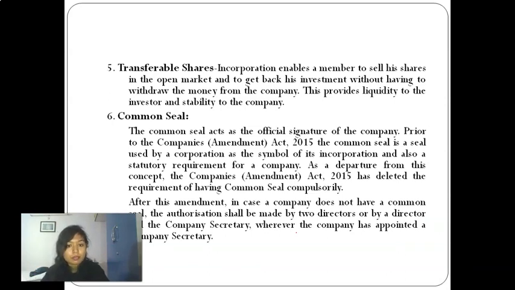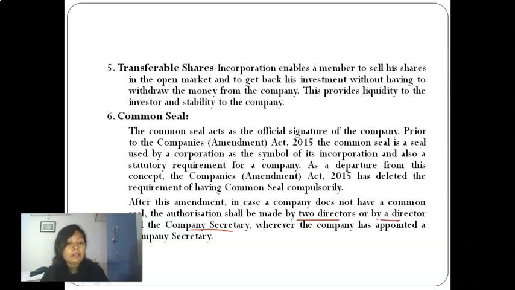Now, after this amendment, in case the company does not have a common seal, the authorization shall be made by at least 2 directors, or if 2 directors are not available, then by 1 director and 1 company secretary, wherever the company secretary has to be appointed, because only certain types of companies have to appoint a company secretary.